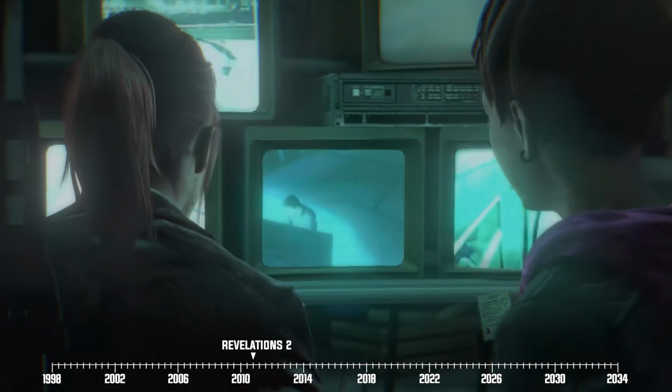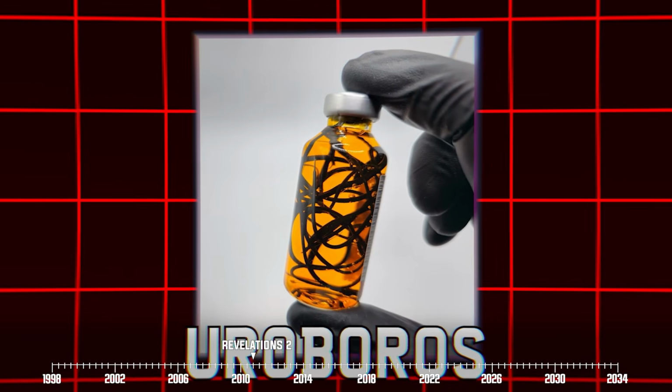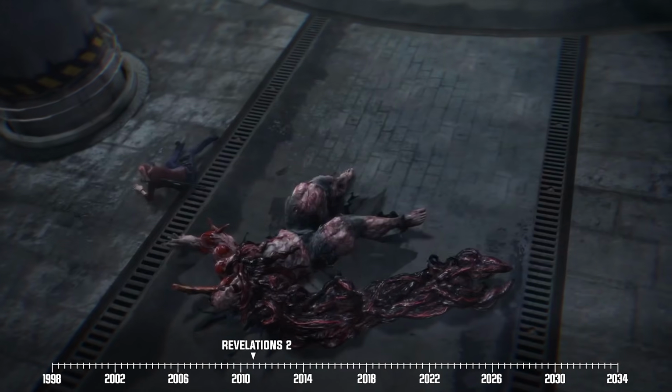All he had to do was bring her new test subjects, and in exchange, he would get a sample of Albert Wesker's old Ouroboros virus. However, Alex screws him over and instead infects him with the Ouroboros. Neil mutates into a freaky beast, and Claire and Moira take him out afterwards.